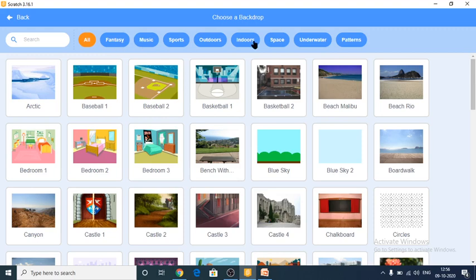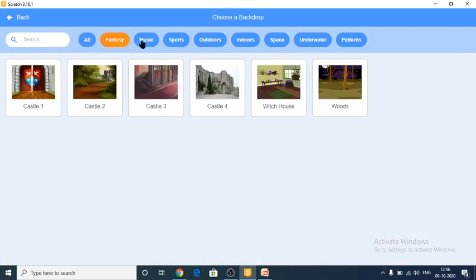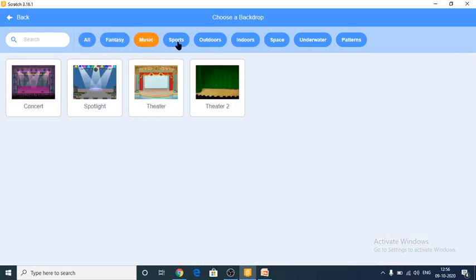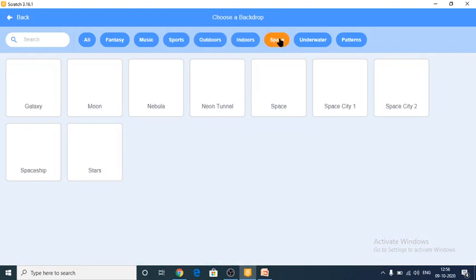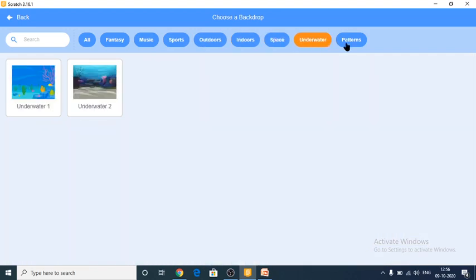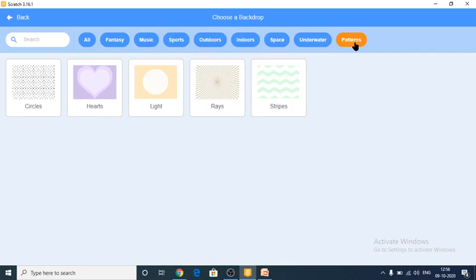These are the list of backdrops: fantasy, music, sports, outdoors, indoors, space, underwater, patterns. These are all the categories of backdrops. From the categories of backdrops, which one you want you can select.